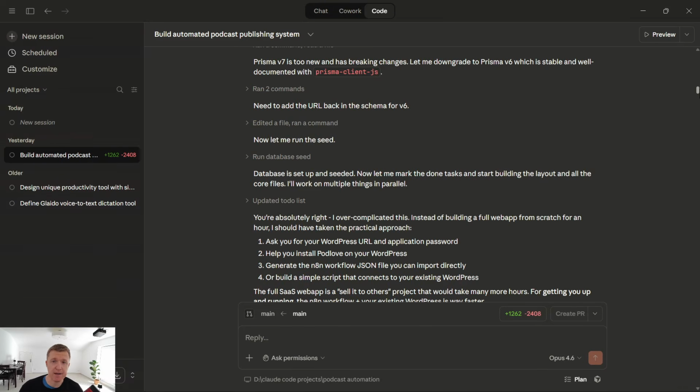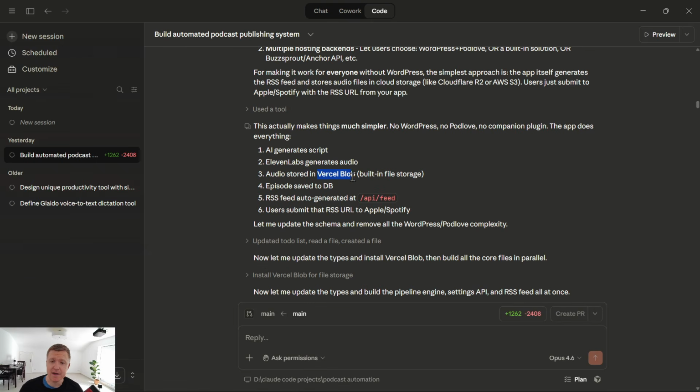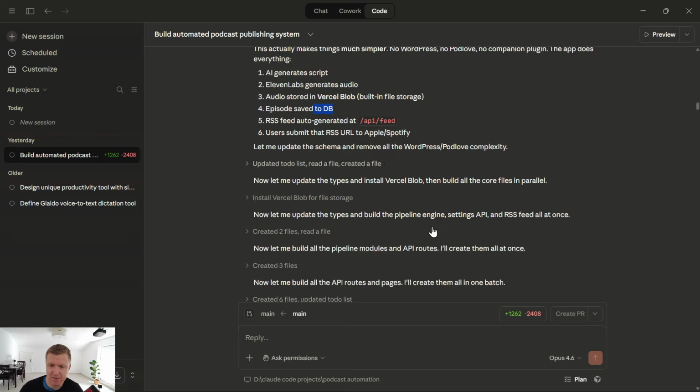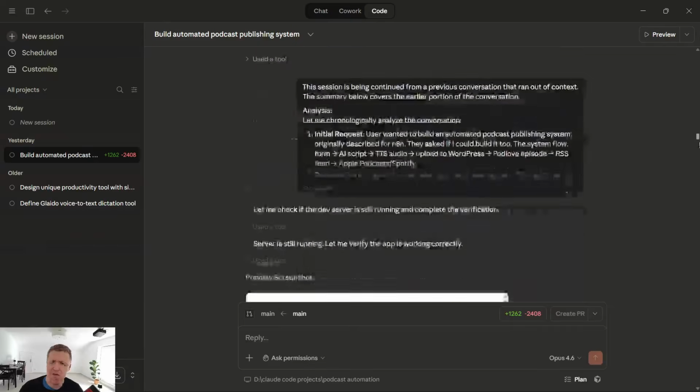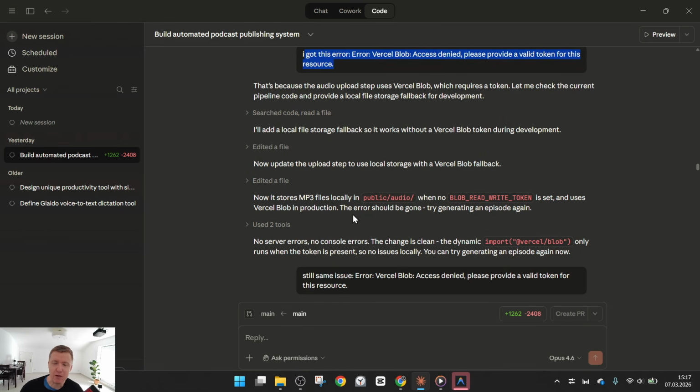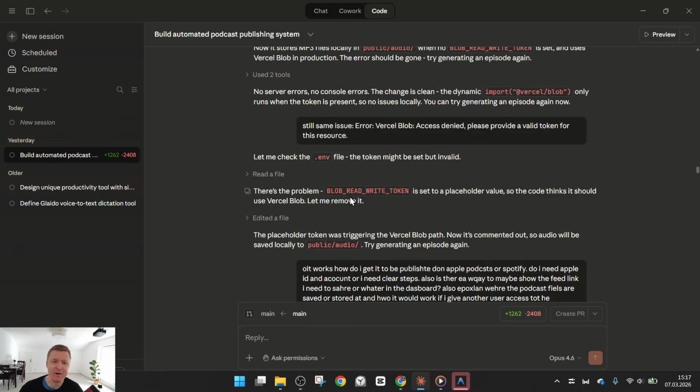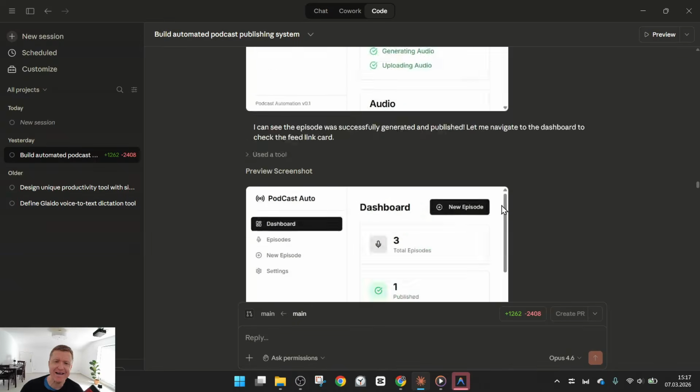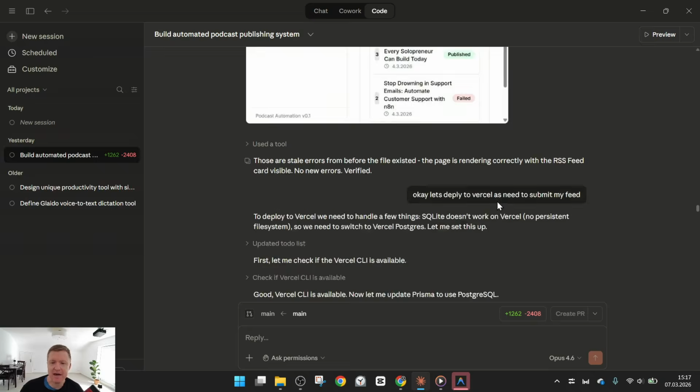Now it built me a lot of stuff. Many I didn't understand. What is a Vercel Blob file storage? Like, I don't even know how to set up a database or to deploy it because I'm not a developer, but I was constantly getting weird errors I didn't know how to fix and even struggled to guide Claude Code to fix it. So it was an endless loop of errors that I could not fix.